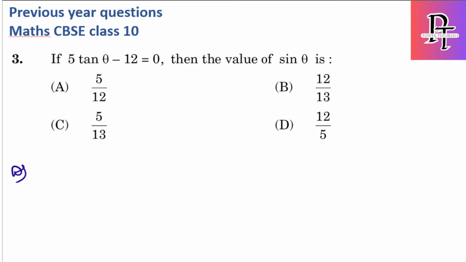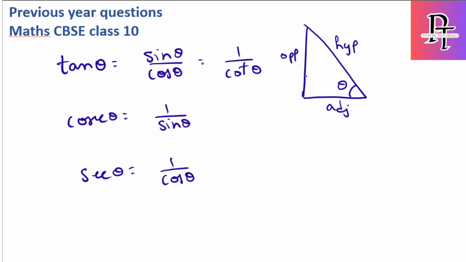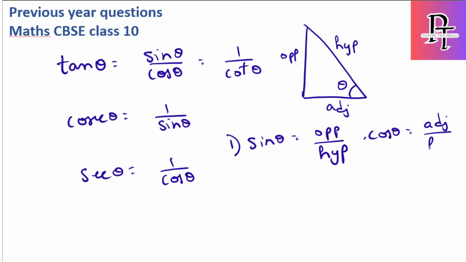Okay, so before this we also have one more thing. With respect to the right angle, if I say this is theta, then opposite to theta will be the opposite side, adjacent to theta will be the adjacent side, and the other one is nothing but the hypotenuse. So all these trigonometric ratios with respect to the triangle we can also write. I will write all 6 ratios here. Sin theta is opposite by hypotenuse. Cos theta is adjacent by hypotenuse.